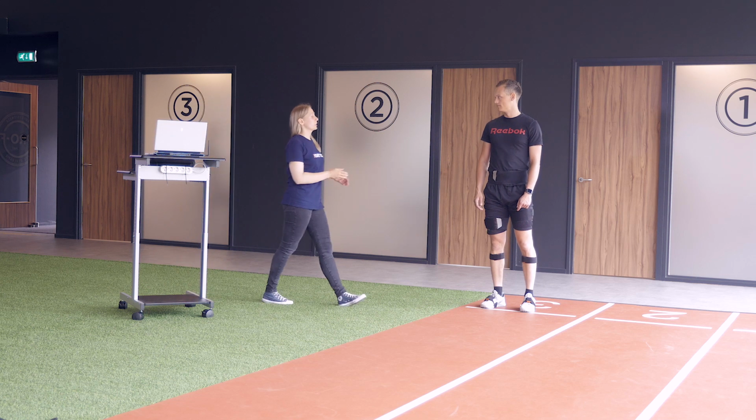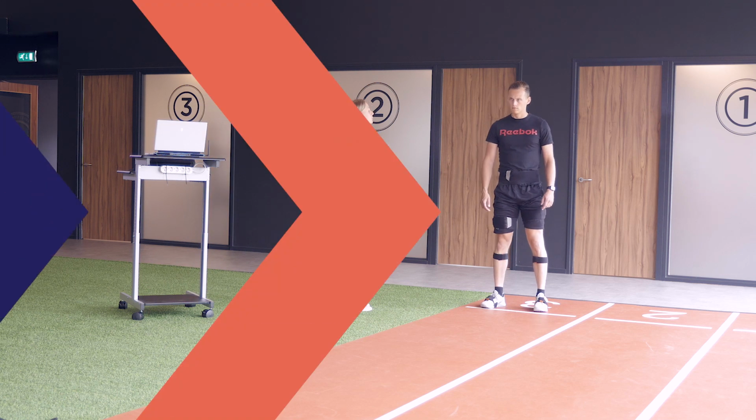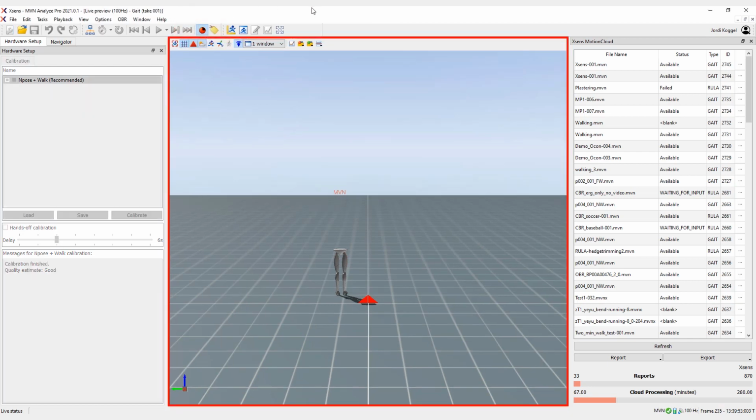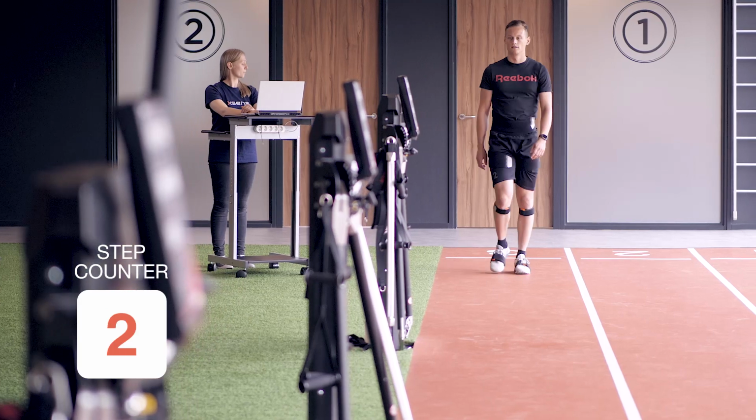Now it is time to record your gait file. Make sure to record at least 10 steps in the same direction without stops or turns.